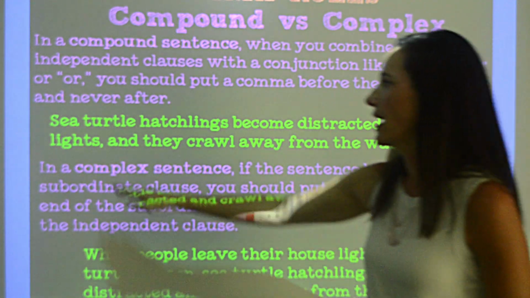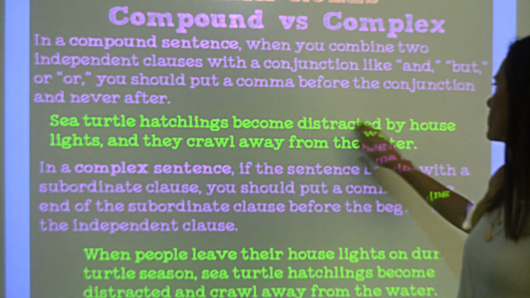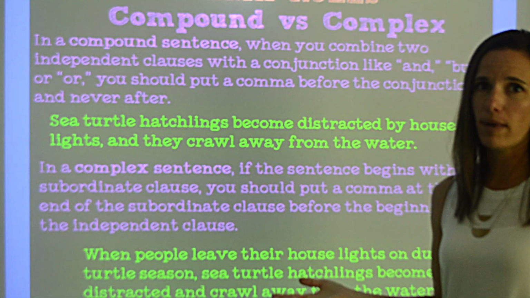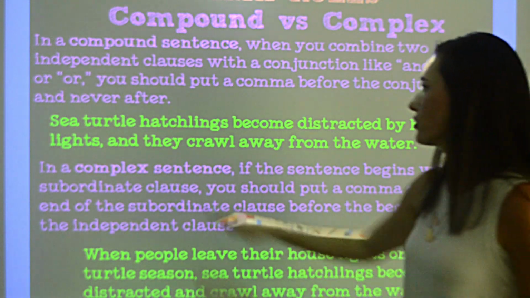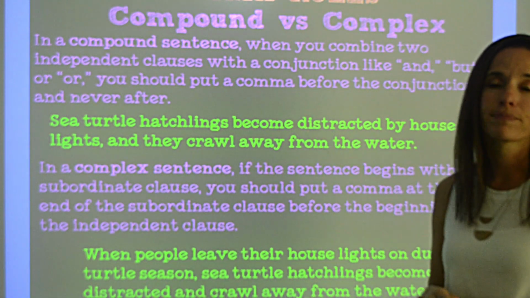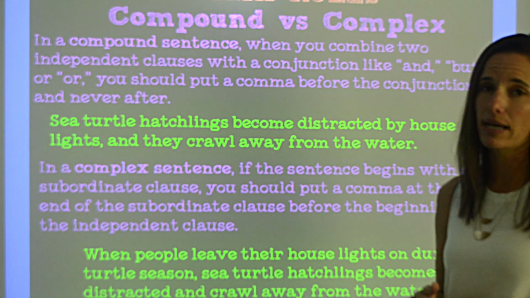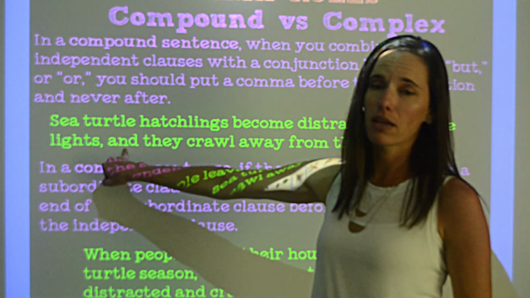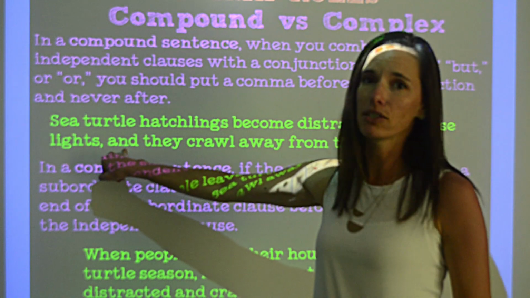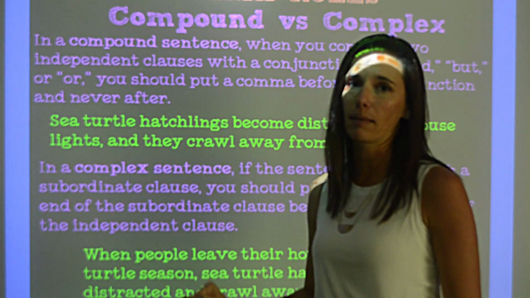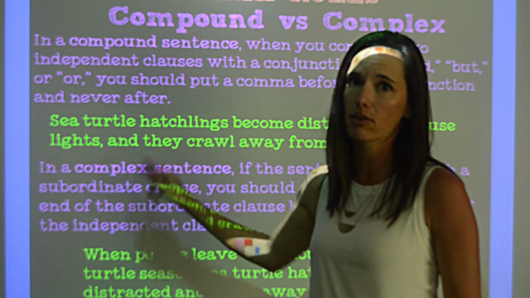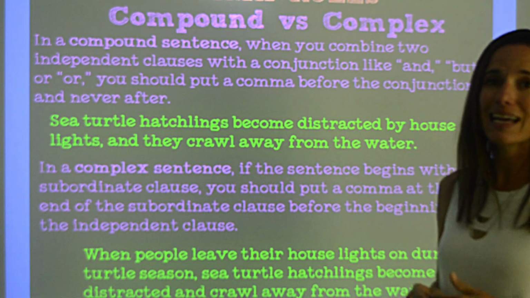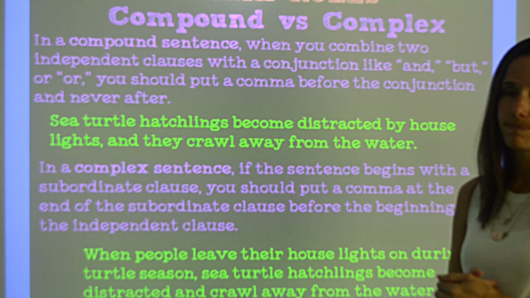For example, I have, sea turtle hatchlings become distracted by house lights. That is an independent clause. Could be a sentence all by itself. I also have, they crawl away from the water. That could also be a sentence all by itself. So I have my two independent clauses. Now I want to join them using the coordinating conjunction and, and when I do, I need a comma to separate them, showing that they are two independent clauses. Sea turtle hatchlings become distracted by house lights, and they crawl away from the water.